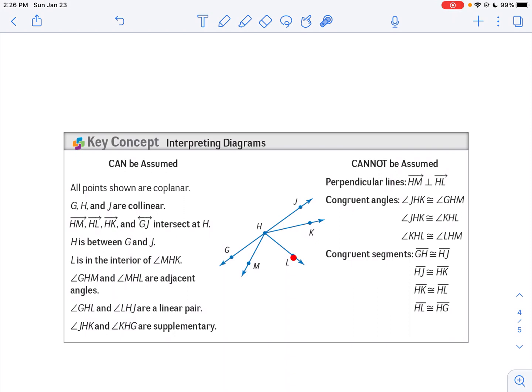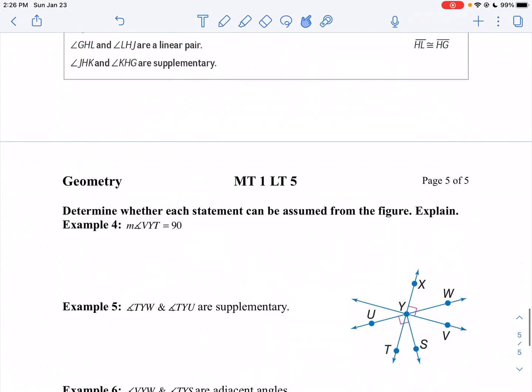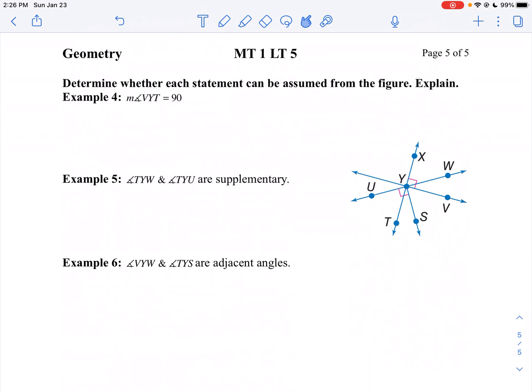I can't assume that angle JHL is a right angle unless I have that marked. I can't assume my angles are congruent unless they're marked congruent. And I can't assume my segments are congruent unless I put a tick mark or they're told they're congruent. So you can't assume things like that. So let's take a look at the next couple of examples.